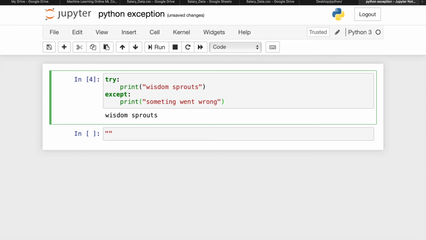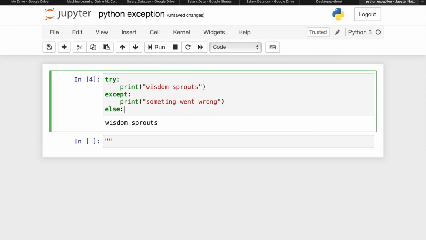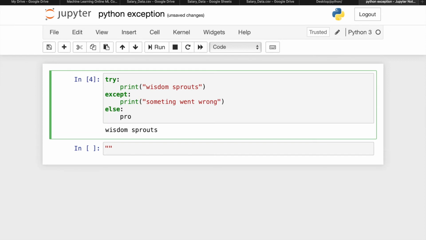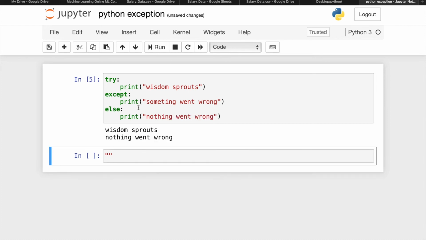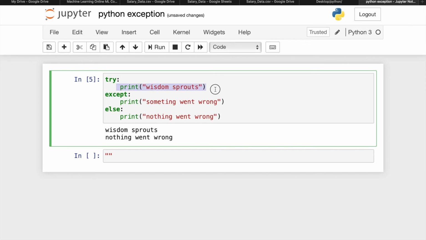And after that you can use the else word, else print, and inside the print you write nothing went wrong. If I run this program, you will get wisdom sprouts printed, and at the end it will execute the else statement.